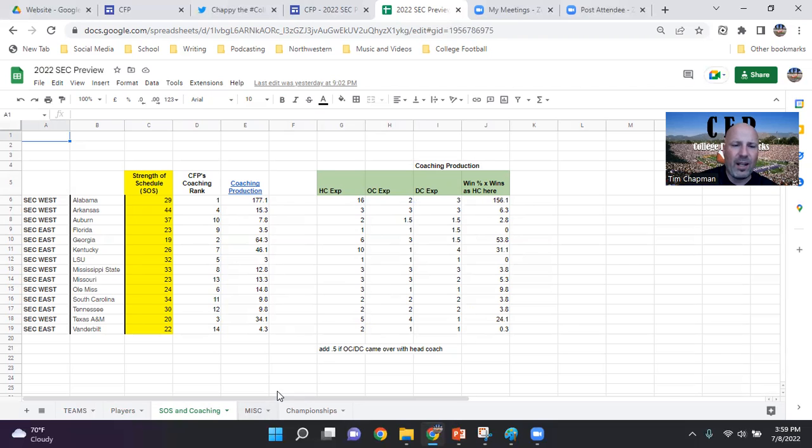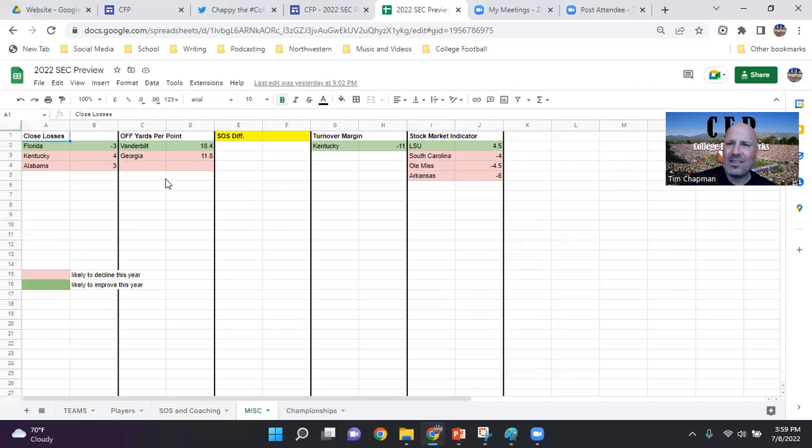And then other things, miscellaneous stats, things that I'm kind of going off the Phil Steele metrics here with: close losses, offensive yards per point, turnover margin, stock market indicator. And if you're a Phil Steele subscriber, that is essentially taking the average of the last 3 years and comparing to how they did last year.